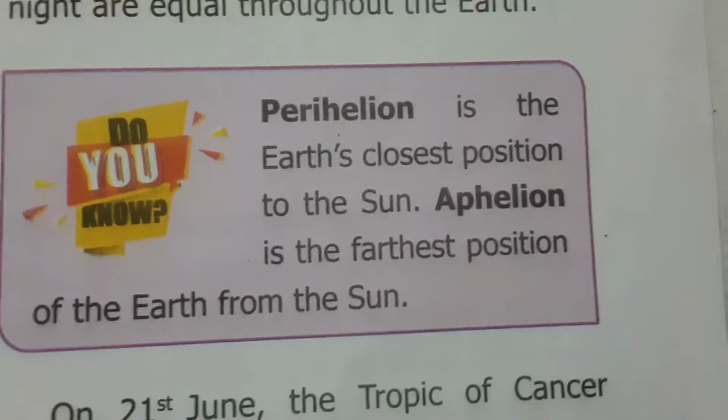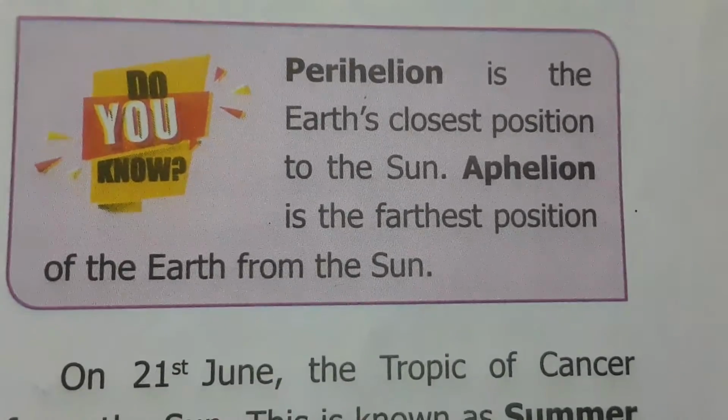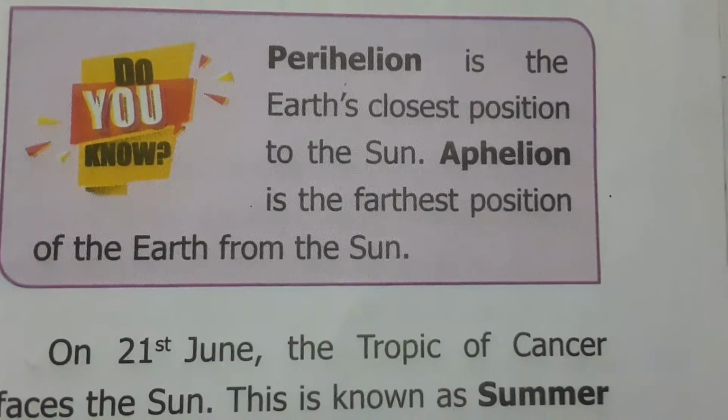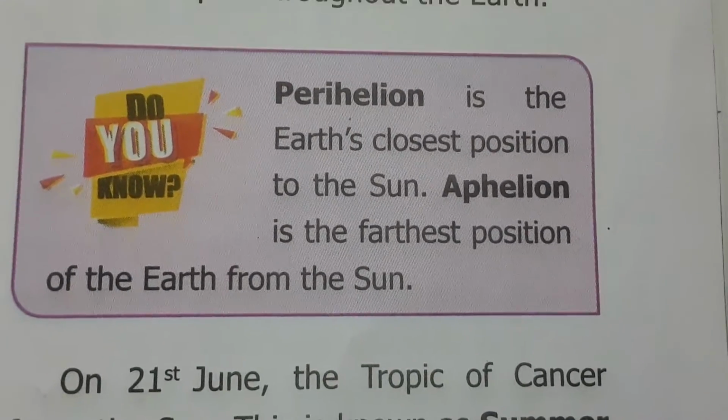And one more new terminology, that is perihelion. Perihelion is the Earth's closest position to the sun. Aphelion is the farthest position of the Earth from the sun.